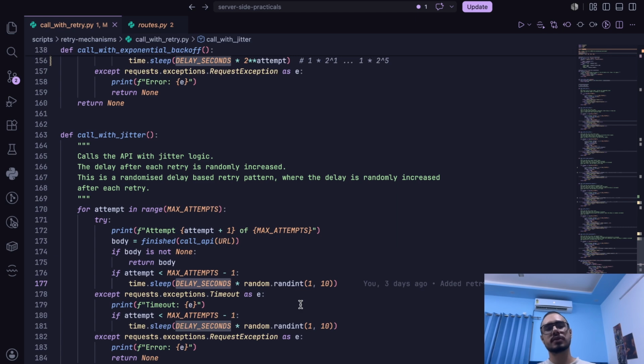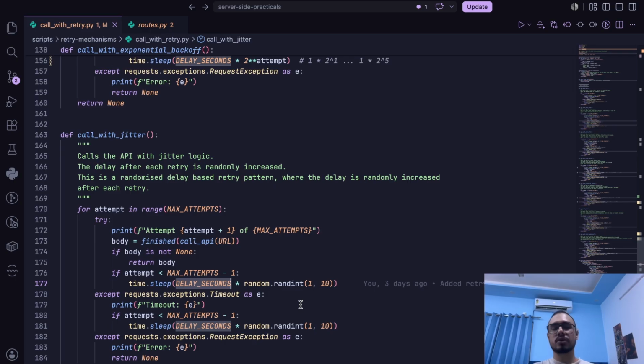With backoffs, the amount of delay is predictable, so everyone will have about the same amount of delay, maybe a little less or more, but there is a high chance that when there are so many users, they might choke up the server by retrying again and again.